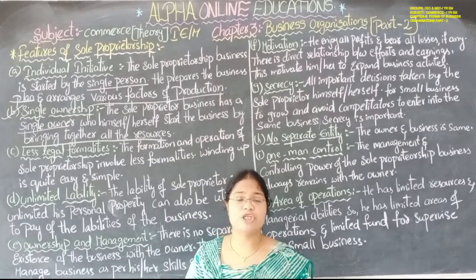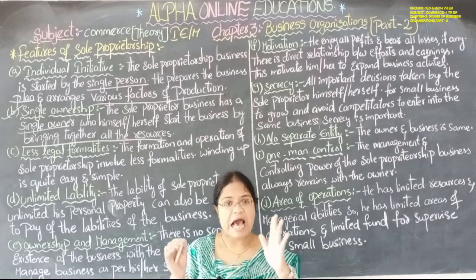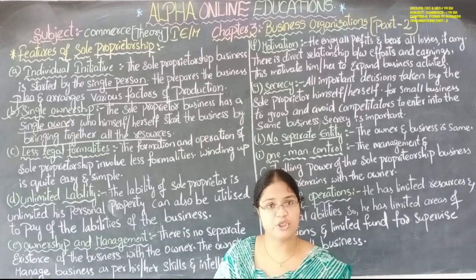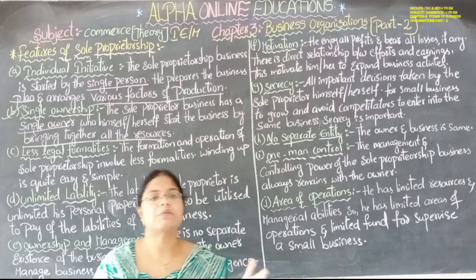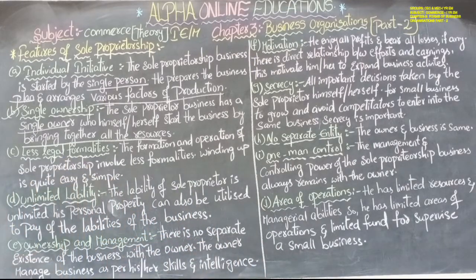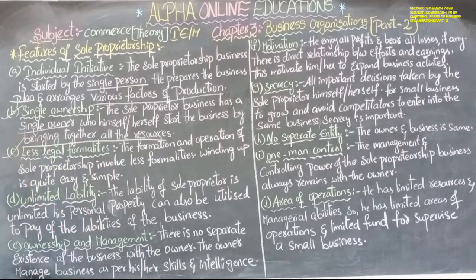Yes, single ownership. Whether there is a profit or a loss, he has to bear both. Profit వస్తే అతనే భరి ఎంజాయ్ చేస్తాడు, లాస్ వస్తే అతనే బేర్ చేయాల్సి ఉంటుంది, because no other person is involved in the business. Single ownership, only one owner. Less legal formalities. There are not many legal formalities.